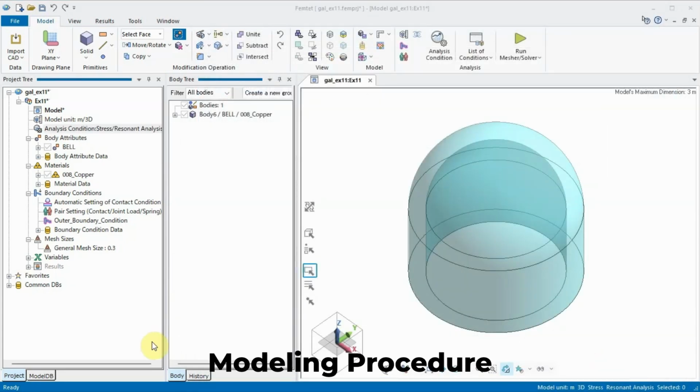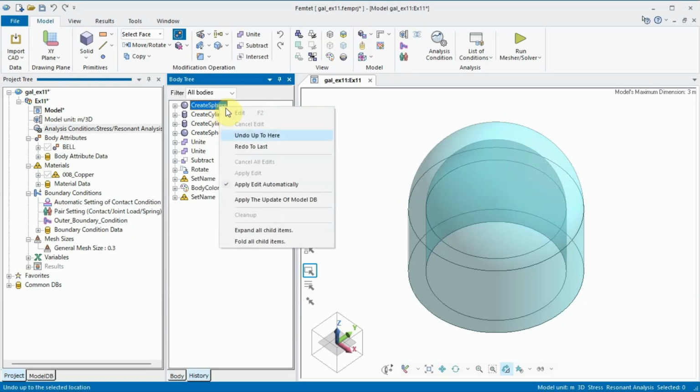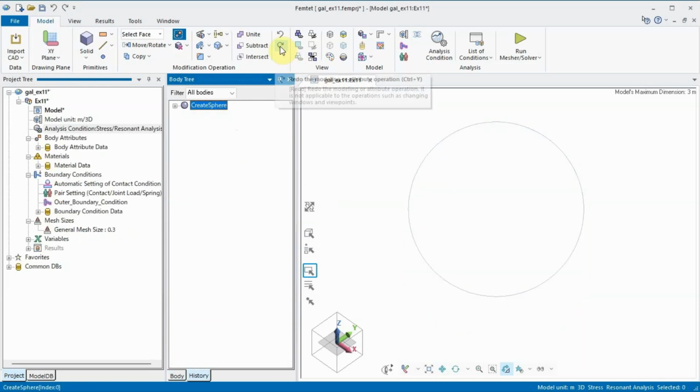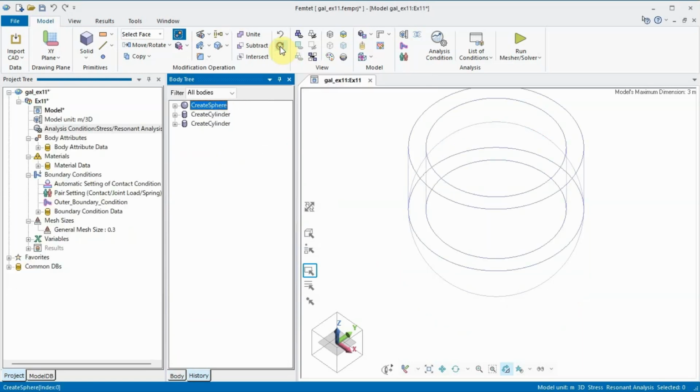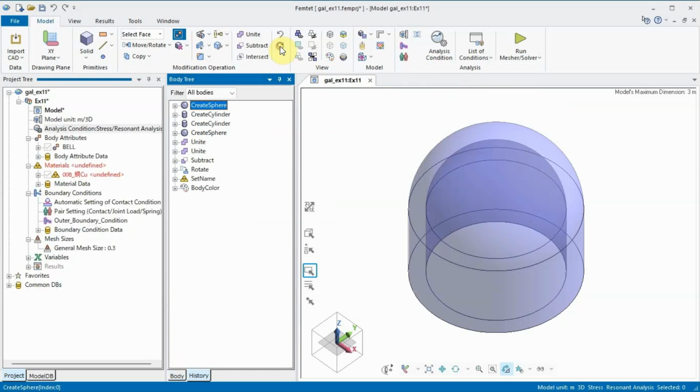Let's review the modeling procedure. The History tab in Body Tree records the drawing history, allowing you to review the drawing steps by using Undo and Redo. In this example, the History tab shows that the shape of the bell is created by drawing two spheres and cylinders and using the Unite and Subtract commands.